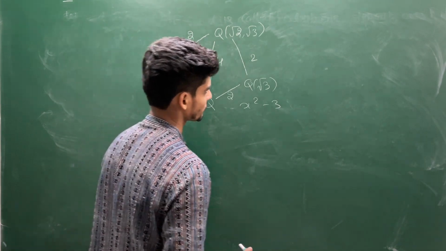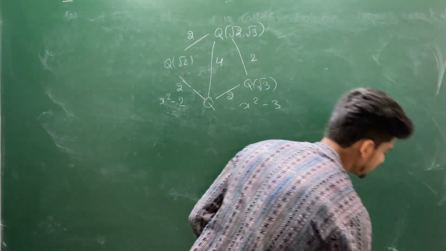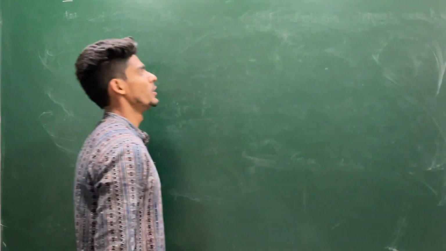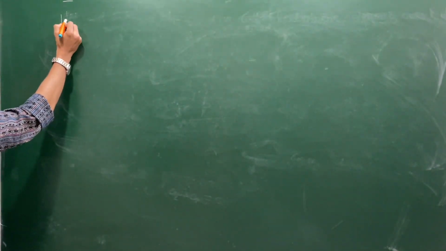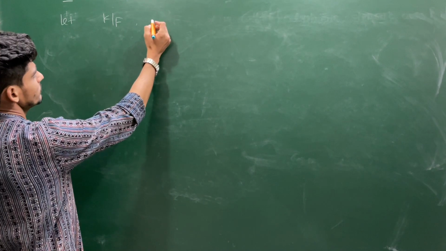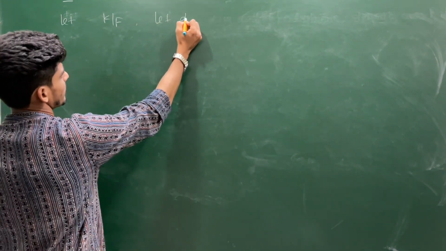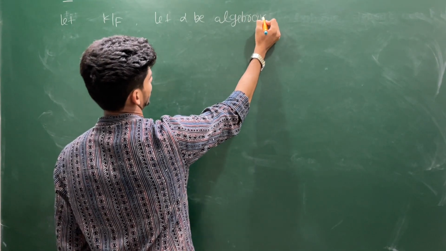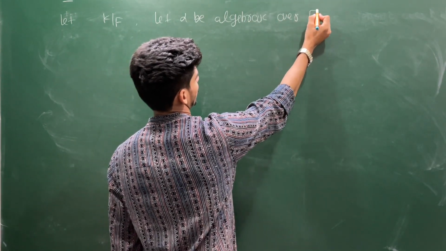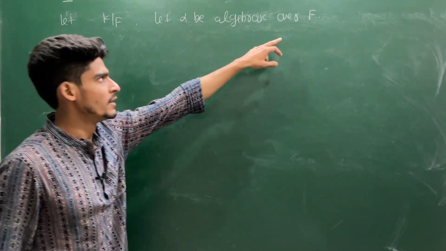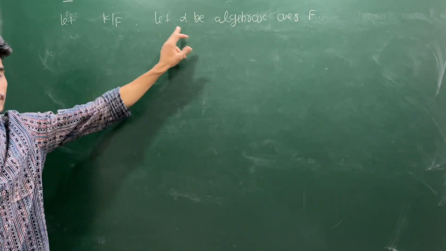Now let me give you the construction or the definition of the minimal polynomial. Let K over F be an extension. Let alpha be algebraic over F. That means there is a polynomial in F[x] which contains alpha as a root.